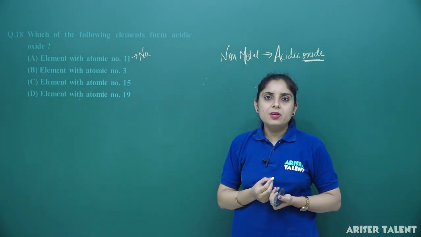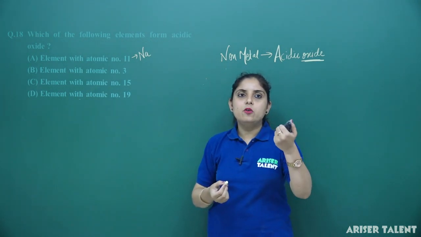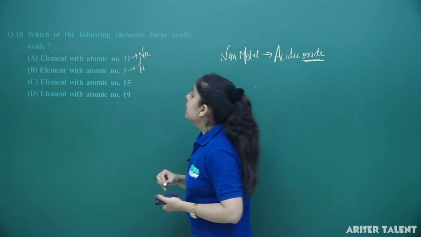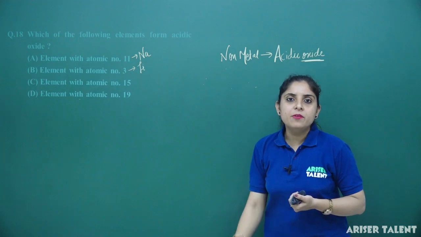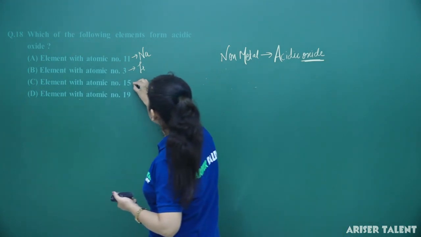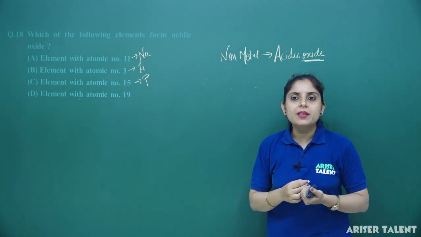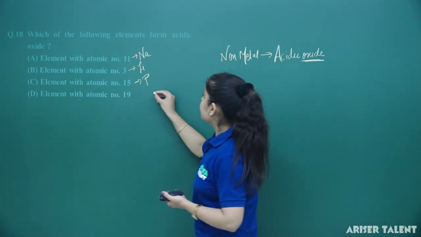Element with atomic number 3. Atomic number 3 is hydrogen, helium, lithium. So it will be Li. Element with atomic number 15. It is phosphorus. Element with atomic number 19. It is potassium.